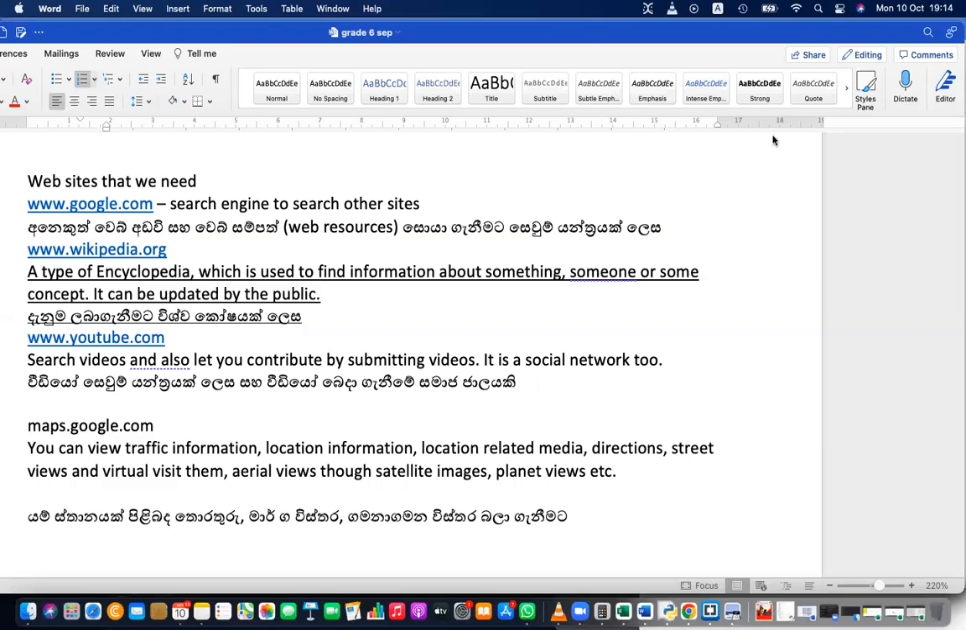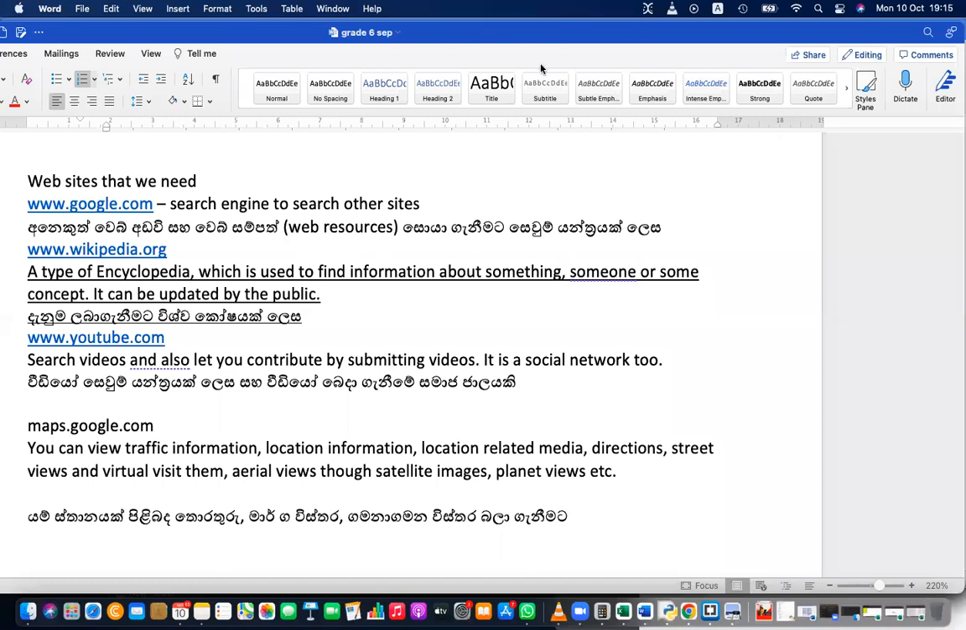Okay, what we have discussed last day about the special websites that we can use to do certain tasks. So we learned about google.com, and Wikipedia, where we can read information. That is kind of an encyclopedia to read all the information or related information about a certain subject. Then youtube.com, which is a video search engine. We can search videos related to the subject or the matter that we are searching.